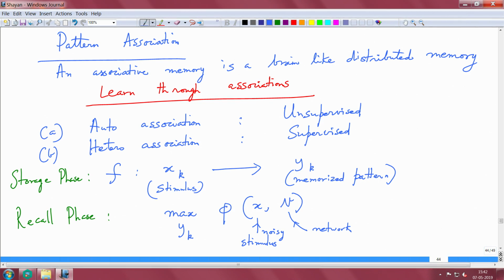A small note, I think I just made a small typo here. I wrote f, but I used the same mapping f earlier. So, if you have a different function during the recall phase, you can have it as phi, right. You may be looking at that objective during recall and basically you want to maximize over that objective phi to look at all the memorized patterns and give you a pattern which is closest to the noisy stimulus.